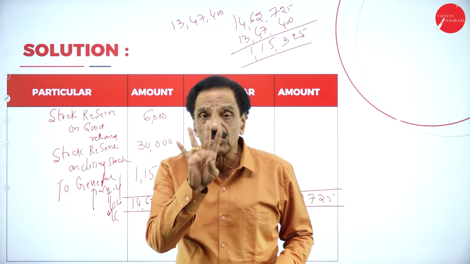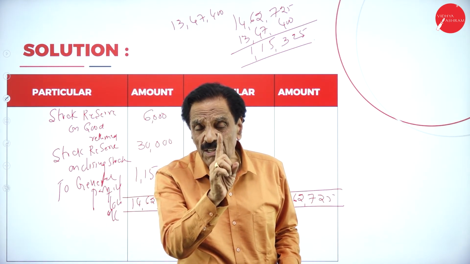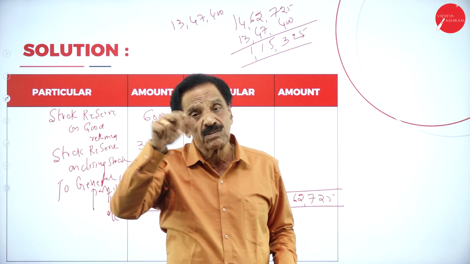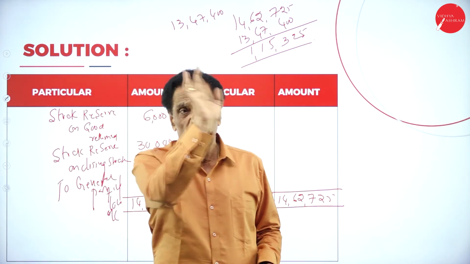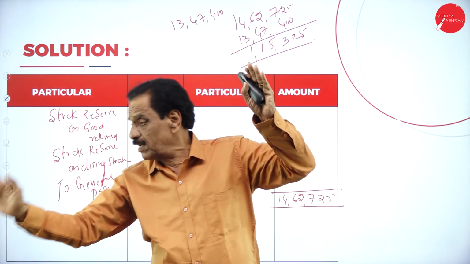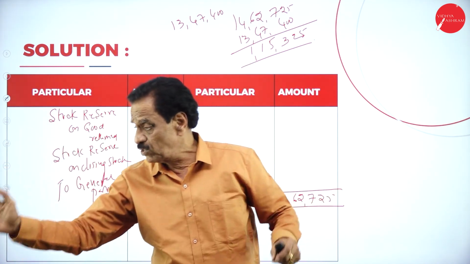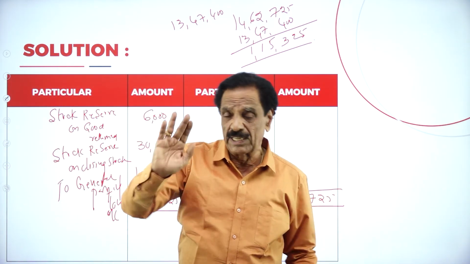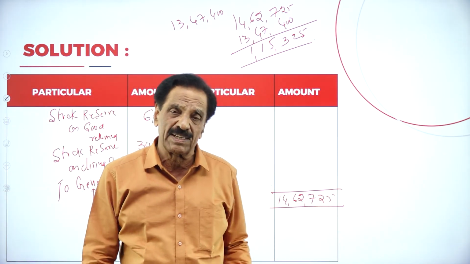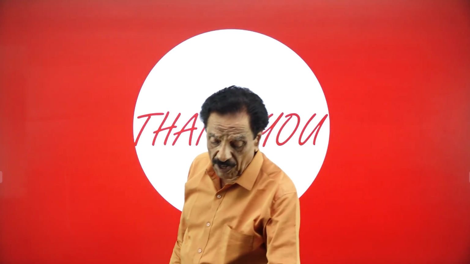So, which are the 4 stock reserves? One on opening stock, one on goods sent to branch, one on goods returned by the branch, one on closing stock. Opening stock here, stock reserve here. Goods sent to branch here, stock reserve here. Goods returned by the branch on credit side, stock reserve on debit side. Closing stock reserve. So you have followed the items.